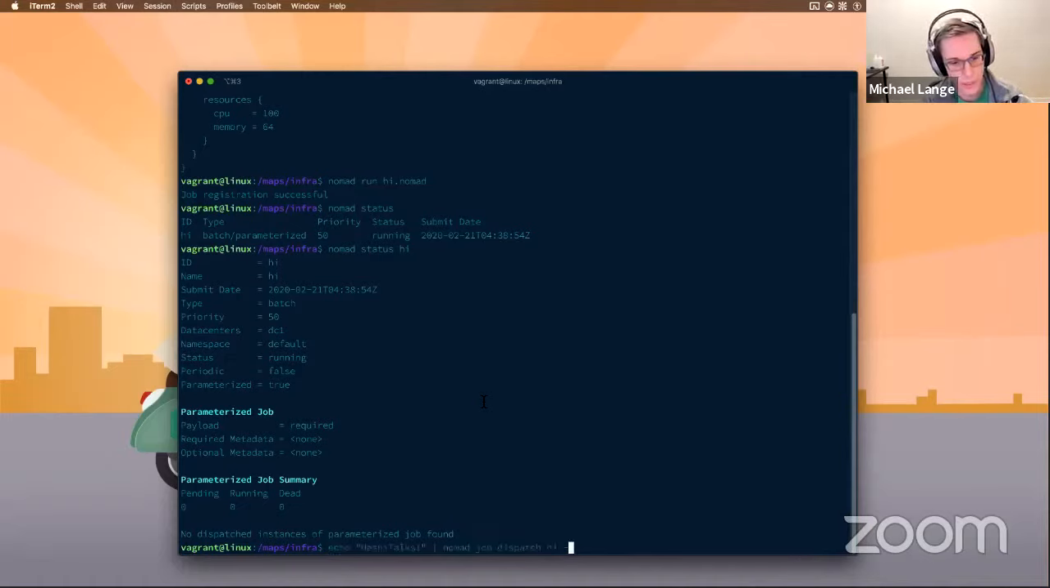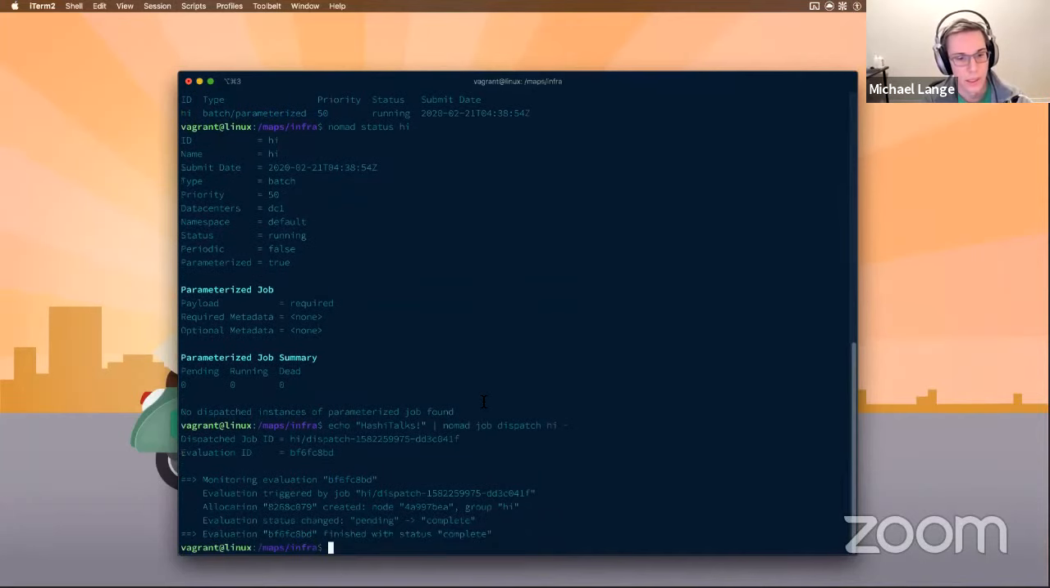So let's take that command I put here, and let's just read through it real quick. We're going to echo HashiTalks, and then we're going to pipe that to Nomad job dispatch hi. So basically what we're doing is we're taking that previous command as the input into the dispatch command, which will provide it as the payload. So I run that, and clearly Nomad did work. And you can see there's an allocation ID right here. So I'm going to want that.